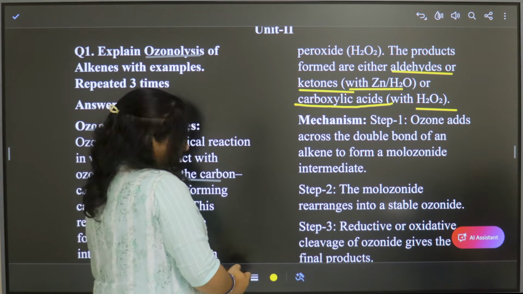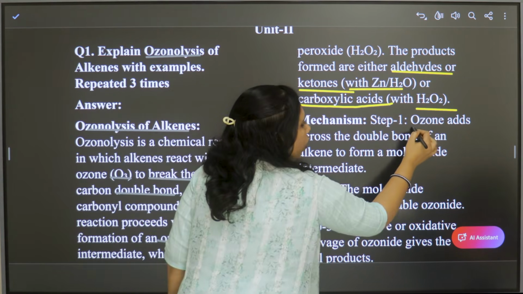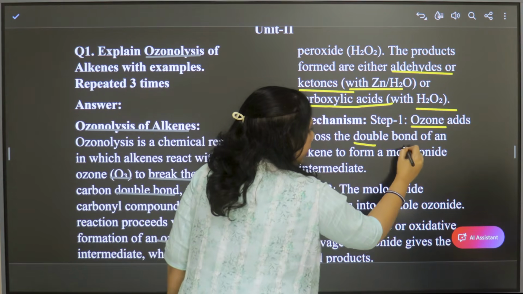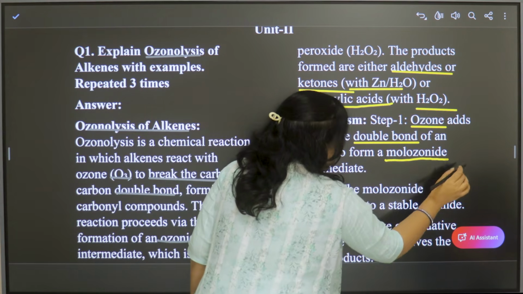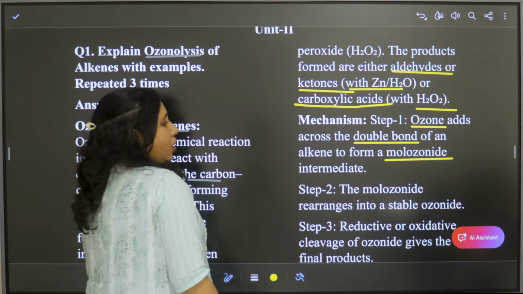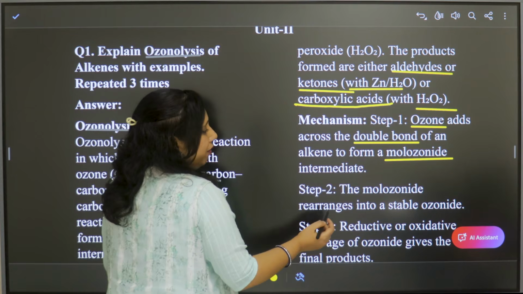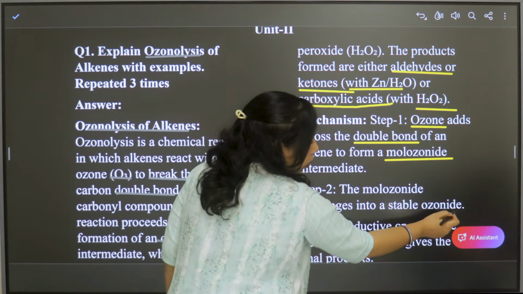So in the first step, the ozone, O3 molecule, will get attached to the double bond, forming molozonide intermediate. Then after the formation of molozonide, it rearranges itself to become stable ozonide.